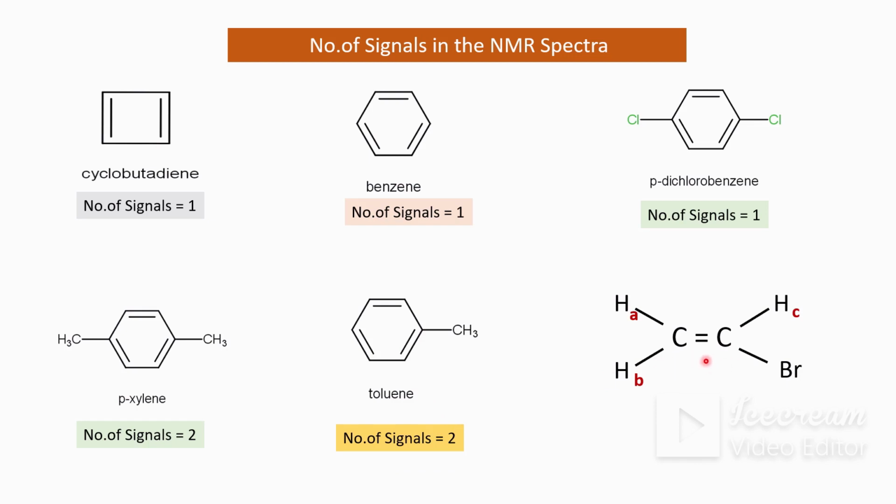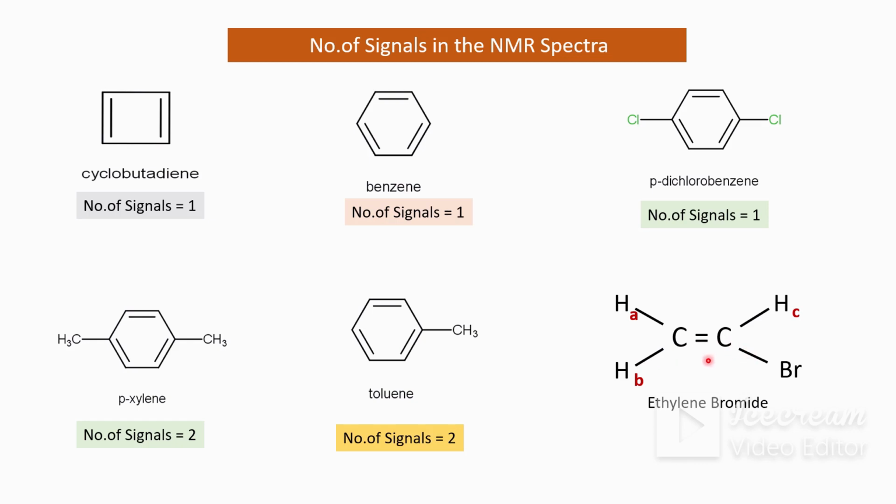Then look at that structure. In that case, ethylene bromide, there are three sets of protons. Ha and Hb are not equivalent, although they are attached to the same carbon atom, because due to the presence of the double bond, two geometrical isomers are possible, cis form and trans form.